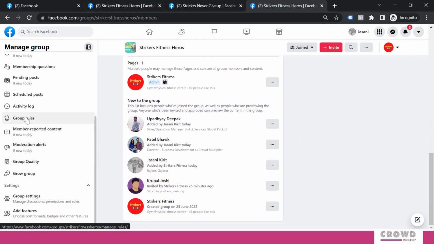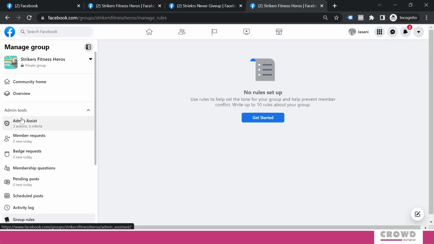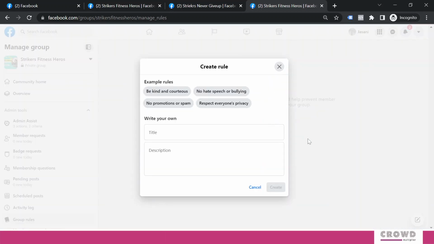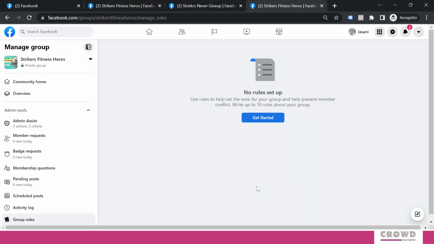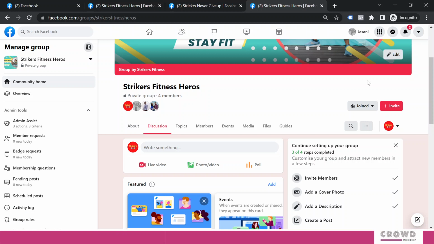Over here on this left hand side you can see group rules. If you want to create any kind of group rules, you can come over here and write your own rules, and then you can decide whether it is mandatory to accept those rules to join this particular group. Right now I am not creating any rules. Now we'll look at the posting part.